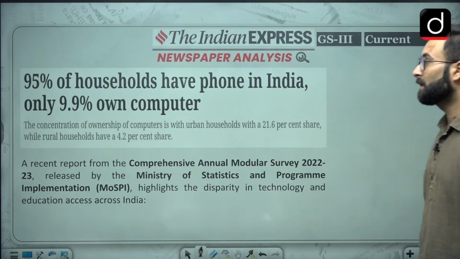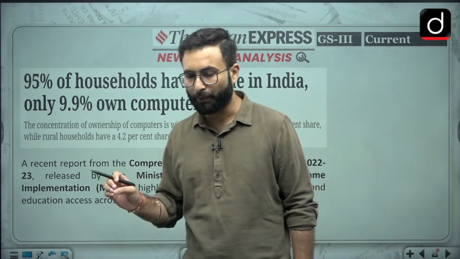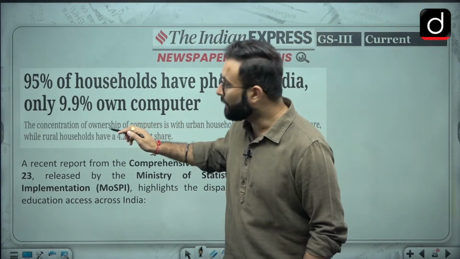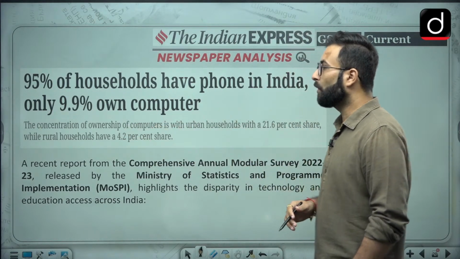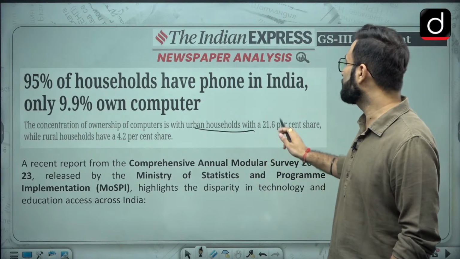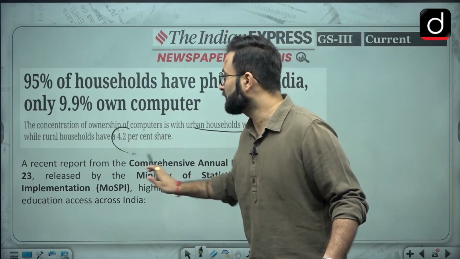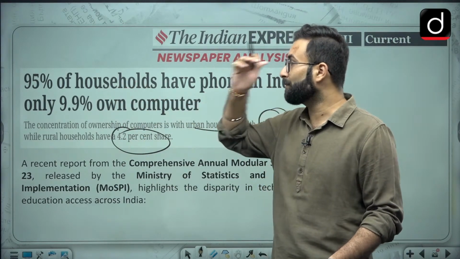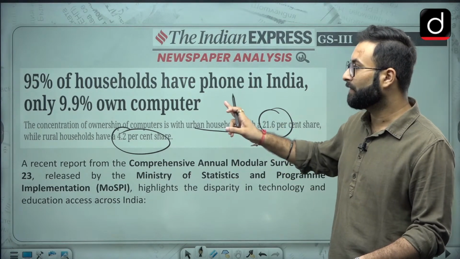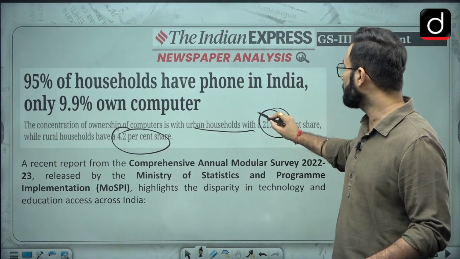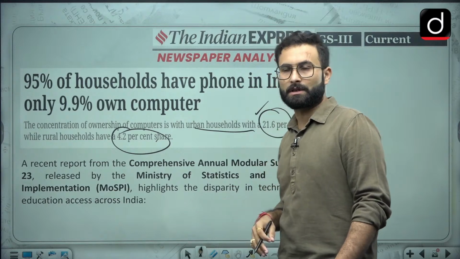Now moving further to the next one: 95% of the households have a phone in India, only 9.9% own a computer, okay. With this you can see that there is a gap or discrepancy, okay. The concentration of computer ownership is with urban households, with a 21.6% share, while rural households have a 4.2% share, okay. So when we talk about phones, 95% of households have a phone and only 9.9% have computers. When we talk about urban and rural, 21% of urban households have computers and only 4.2% in rural areas.